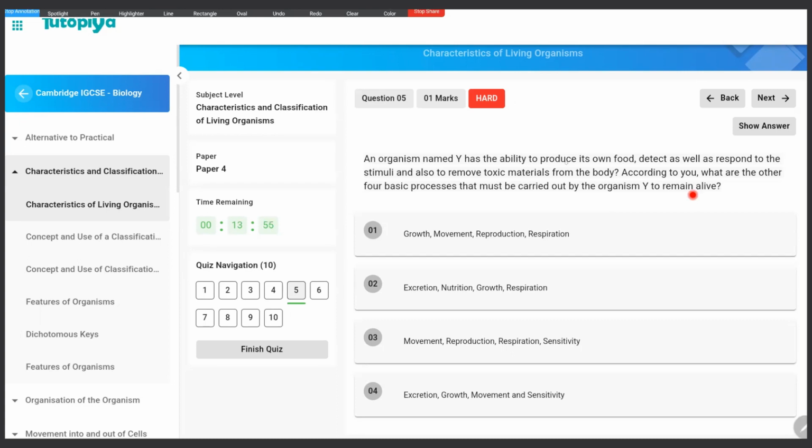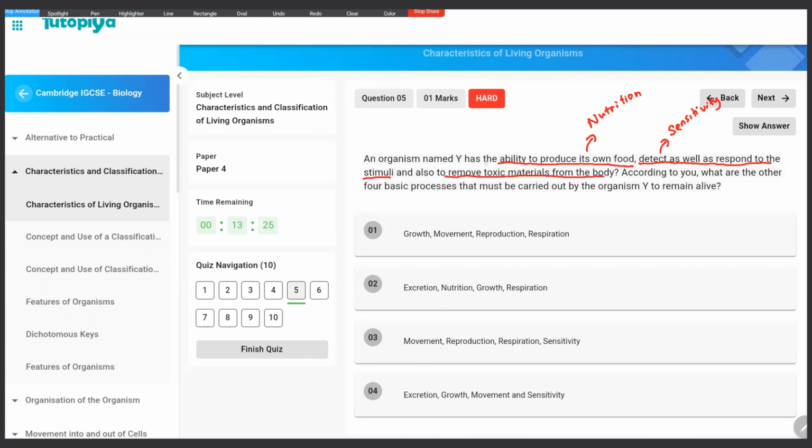This organism has the ability to produce its own food. Now, what is this talking about? This is talking about nutrition, right? And this organism can detect as well as respond to the stimuli. What is this talking about? This is talking about sensitivity. And this organism also is able to remove toxic materials from the body.